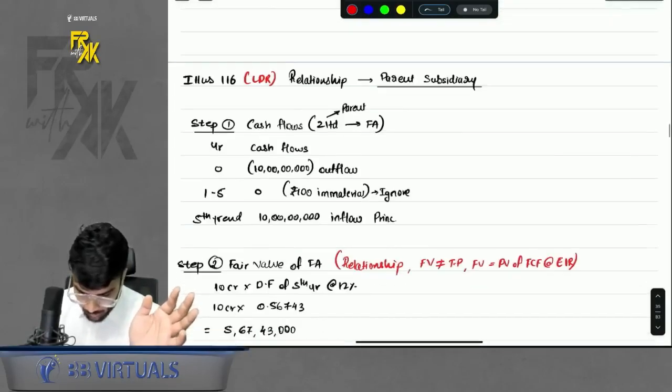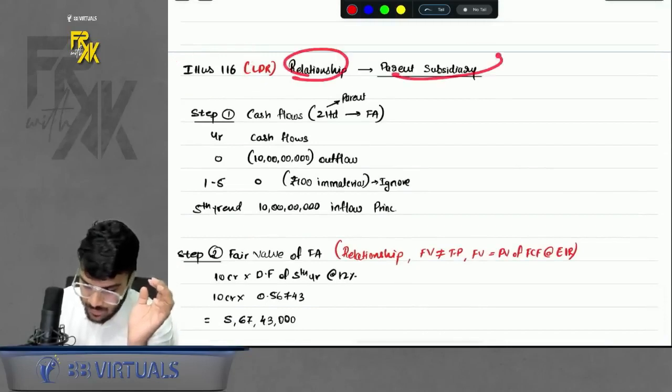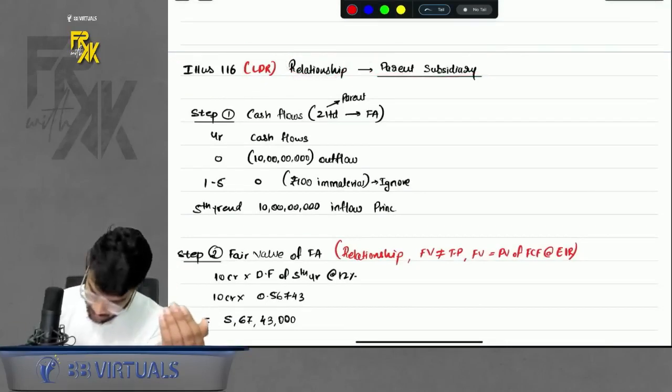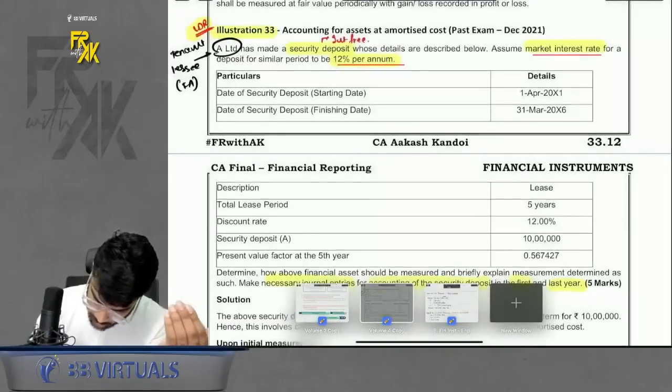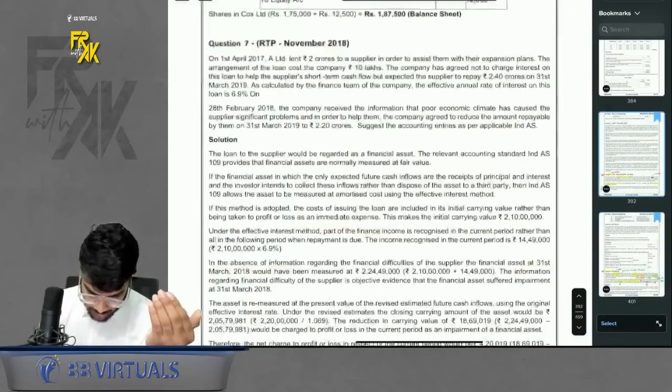Okay, sir. Then one next question was illustration number 116. Here the relationship was a parent subsidiary. I will not, acha, if you want, I will show you the question also. How the question looks like. Let me show it to you.